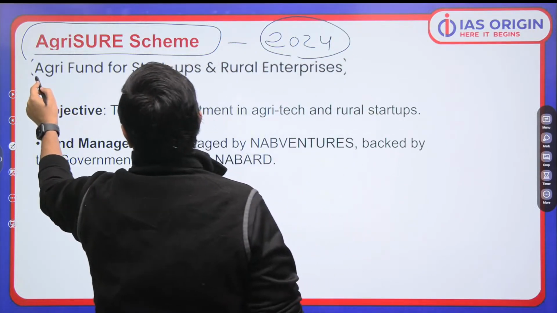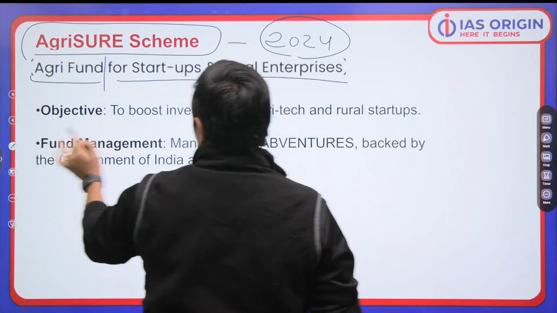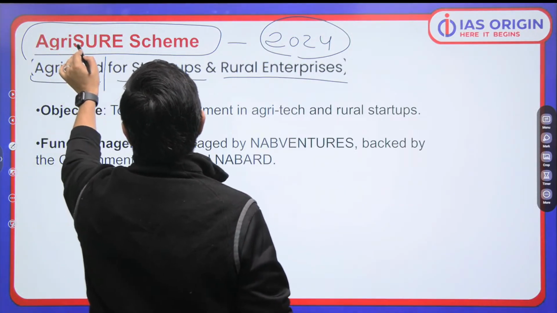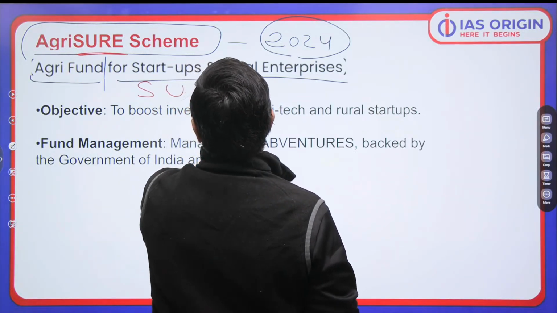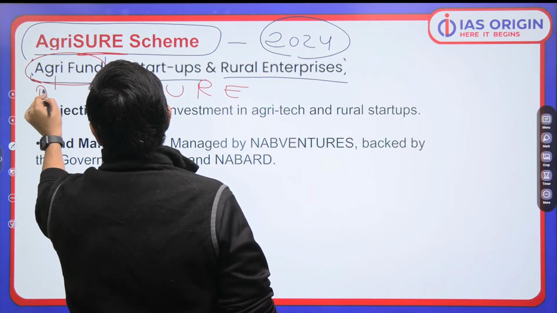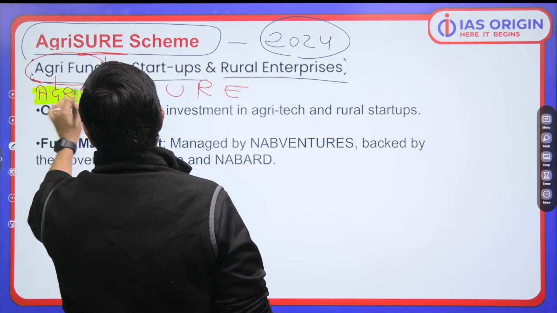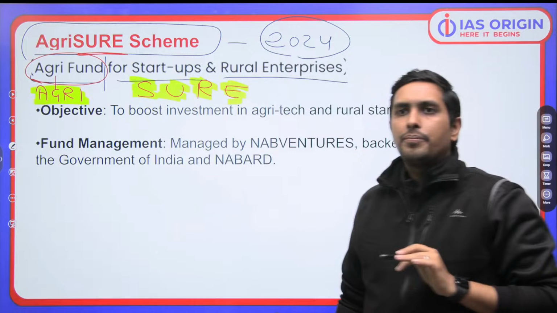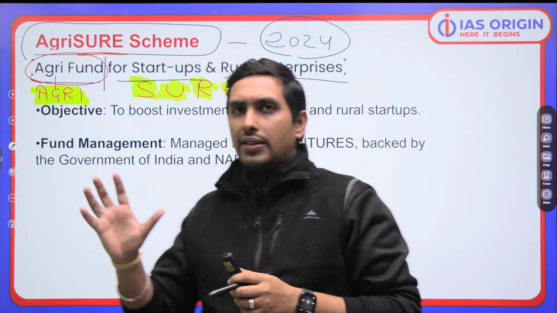Now what does that mean? It is Agri Fund for startups and rural enterprises. Now you got to understand one thing, what is the meaning of SURE? SURE is startup and rural enterprise. ये देखो. What is Agri? Agri is this. So that is how you remember the full form in such a topic, AgriSURE, Agri Fund for startup and rural enterprise. Is that clear? बात समझ में आई कि नहीं आई? This is the way you are supposed to know about this thing. मतलब decode कैसे करोगे? ऐसे करोगे.